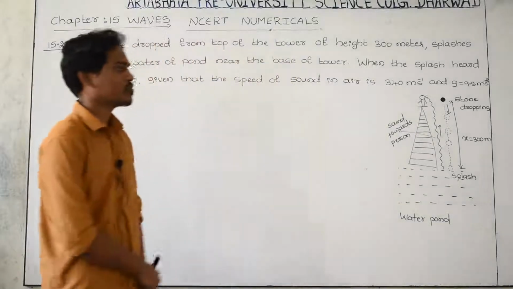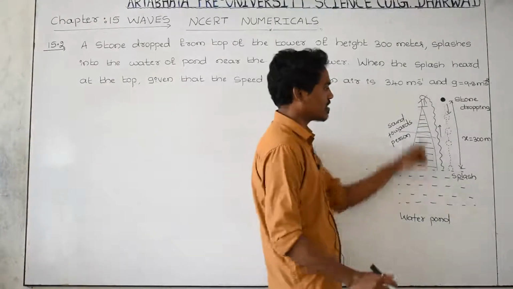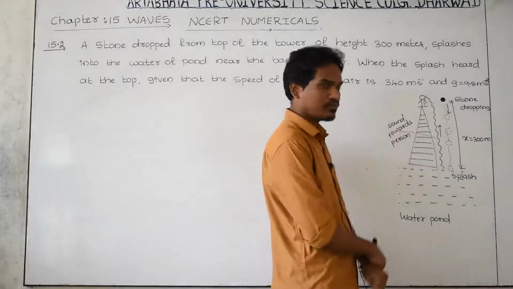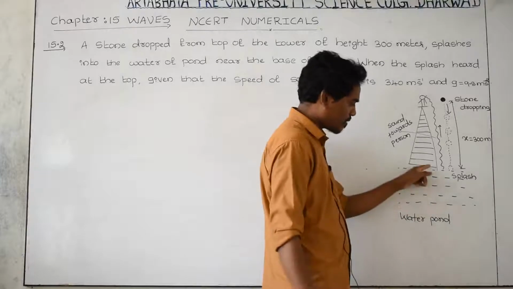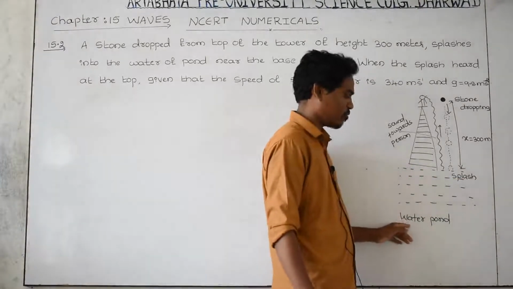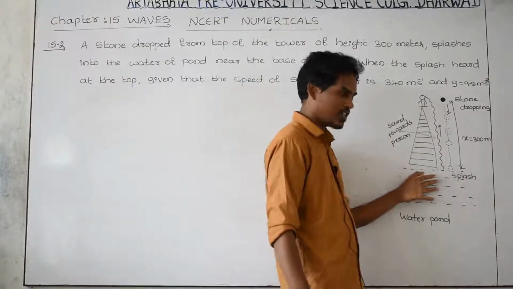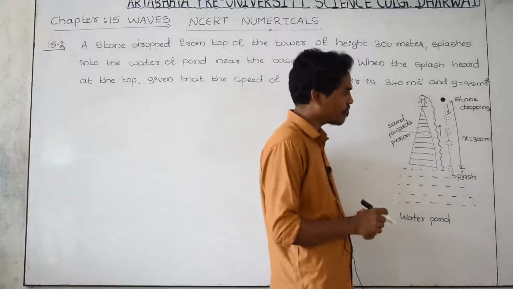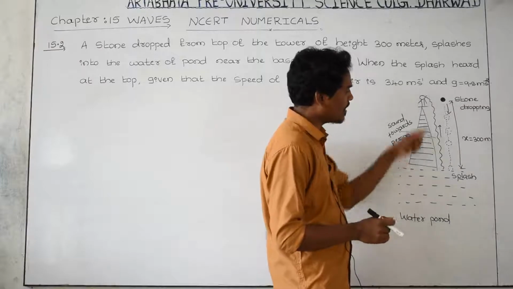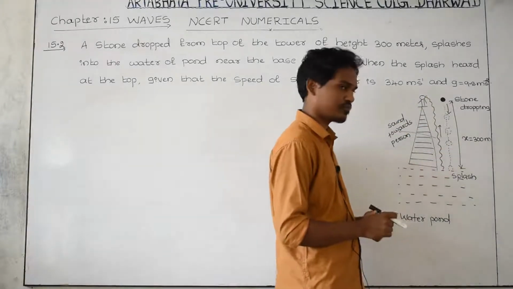What is the meaning of the question? You need to understand. For convenience, I have given the diagram. Let us take it is a tower. One person is standing on the tower, and at the base of the tower there is a water surface called a water pond, or a water reservoir. The person is standing on the top of the tower, and the height of the tower from this point to this point is x equals 300 meter.